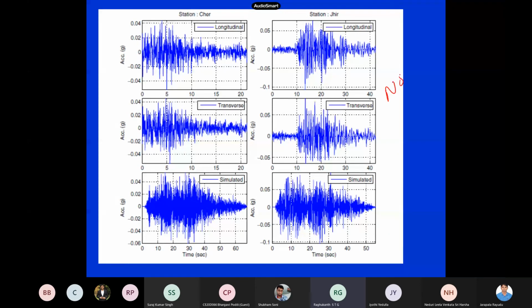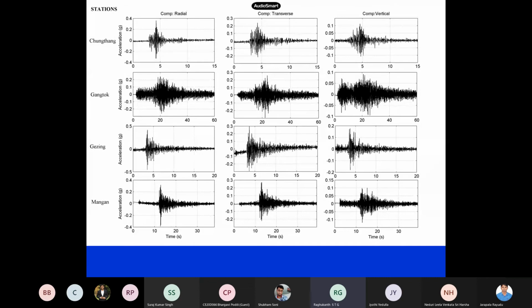Now this is in the Northeast. I think some earthquake. This is, I think, Cherrapunji. This is a station. Now this is the Sikkim earthquake, 2011. The magnitude was 6.9. We have records at Chungthang, Gangtok, Gyalshing, Mangan. So these are all the time histories which were recorded during this earthquake itself. Of course, some data has small problems, but these are the overall stations.